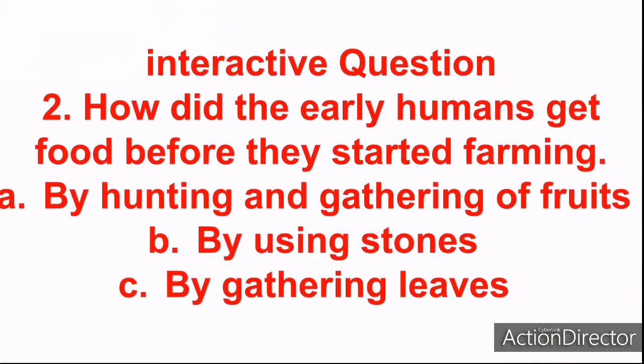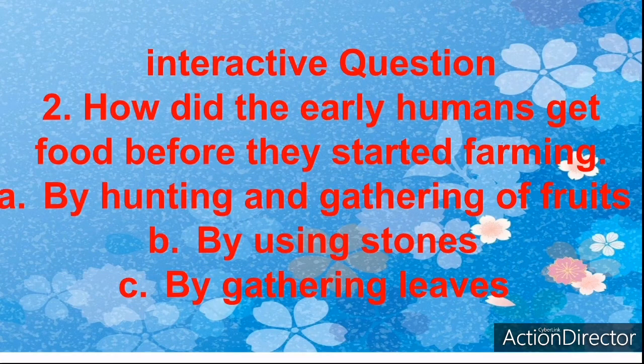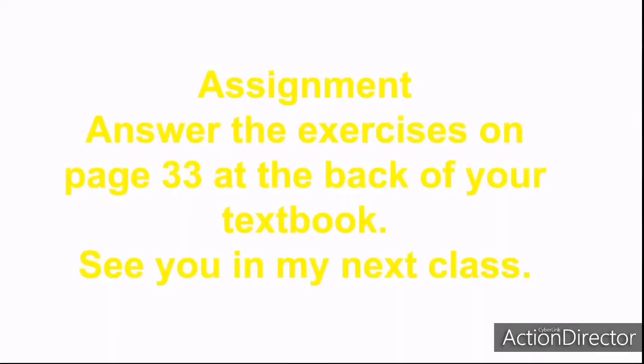Hunter gatherer. The next interactive question says, how did the early humans get food before they started farming? A. By hunting and gathering of fruits. B. By using stones. C. By gathering leaves. The right option here is A. By hunting and gathering of fruits.